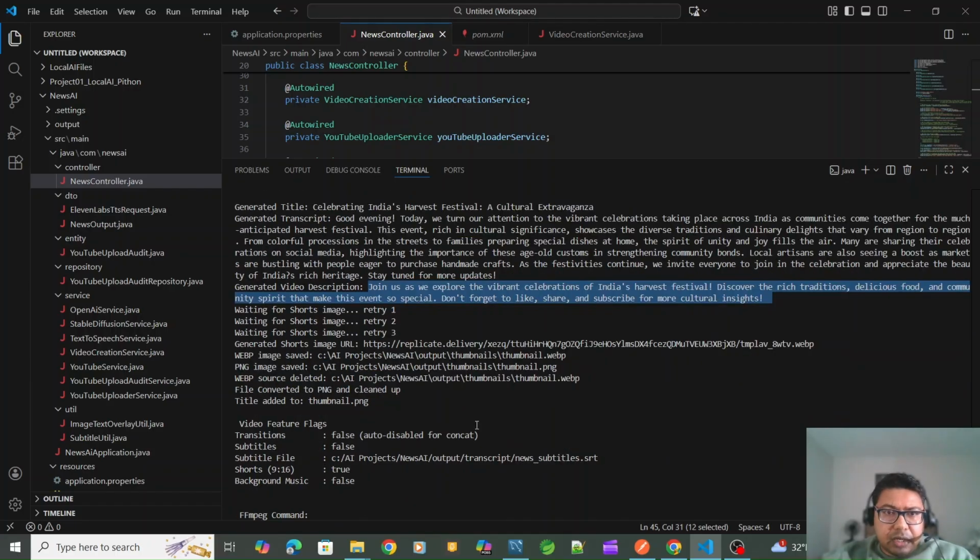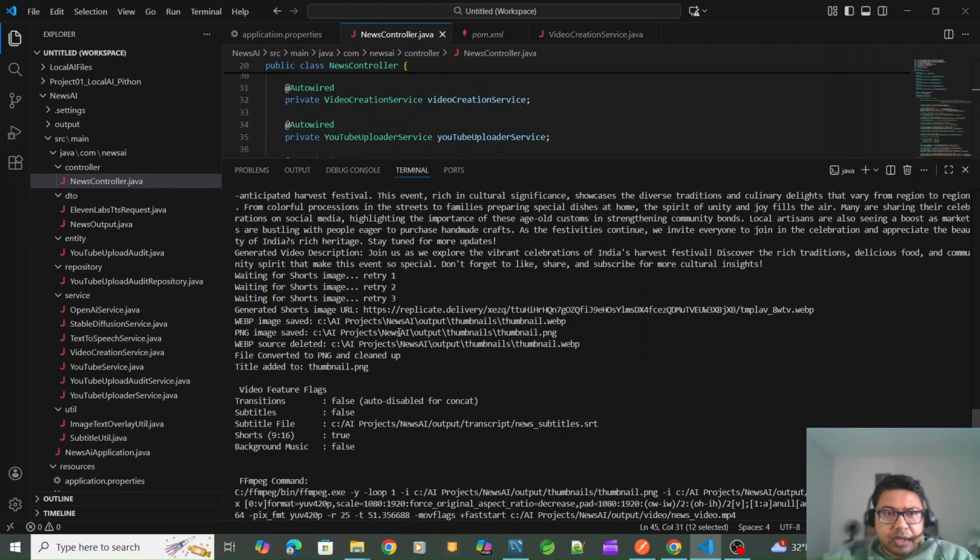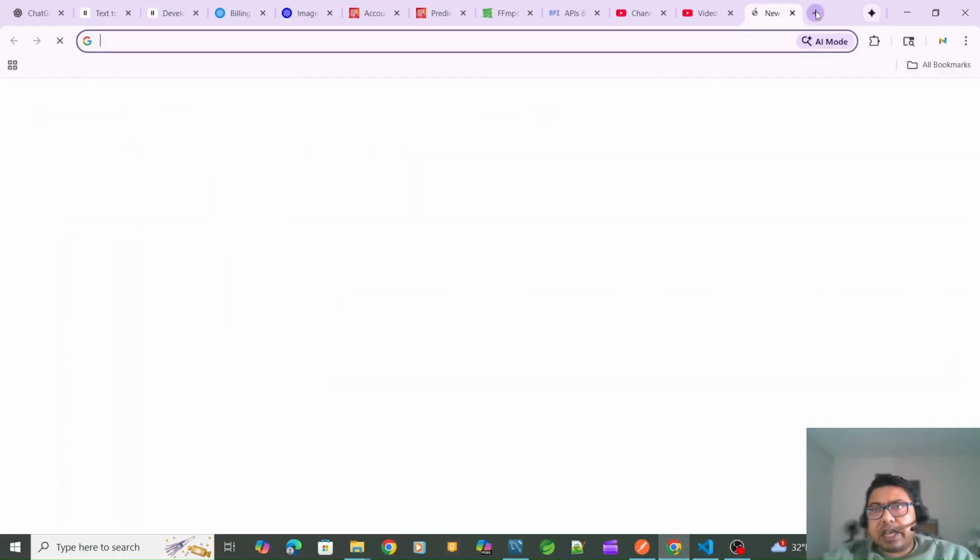and then this is where I am generating the images. If you see, image generation takes some time. It's not that fast, but still this is quite fast. I'm polling multiple times to check whether it's done or not. After 3 tries, I'm trying 20 times, every 3 seconds. Now this is the generated URL. If I hit this URL, I can see what image has been generated. Let's see that as well.